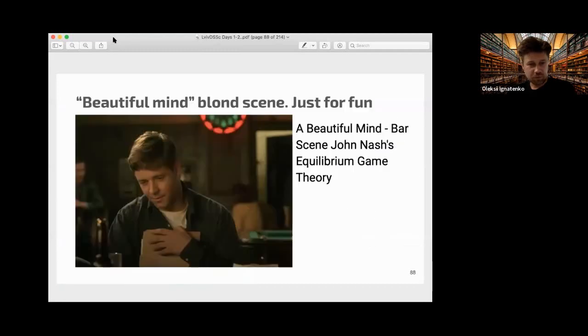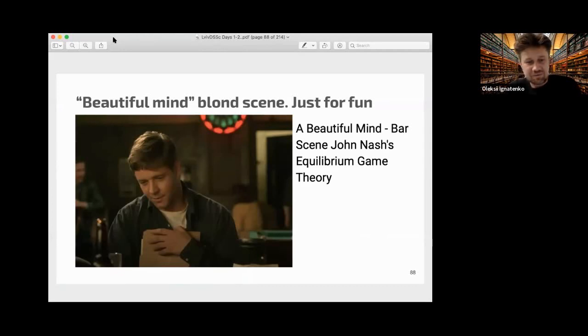Okay, so I hope you saw this blonde scene and understand. If you didn't, I will give you a short brief. John Nash and friends are sitting in the bar, and a very beautiful blonde girl comes in with her friends, and they are not as attractive as this blonde girl.